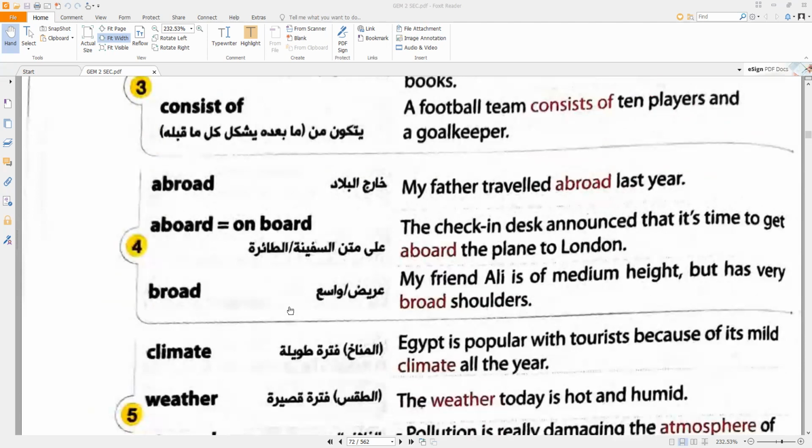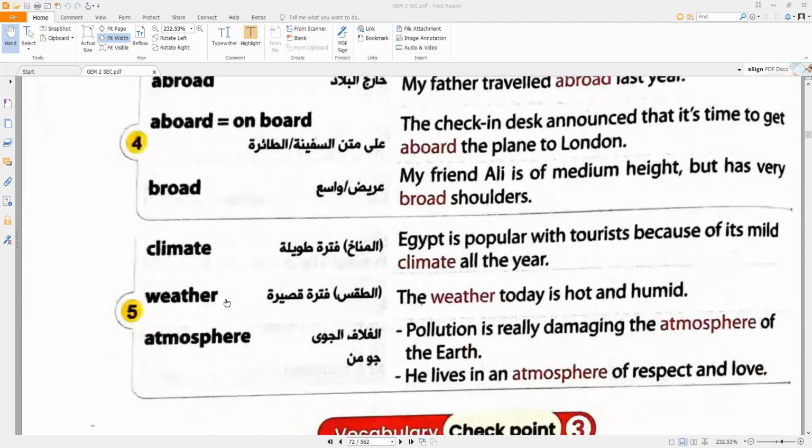The difference between climate, weather, and atmosphere. Egypt is popular with tourists because of its mild climate all the year. The weather today is hot and humid. Pollution is really damaging the atmosphere of the earth. He lives in an atmosphere of respect and love.